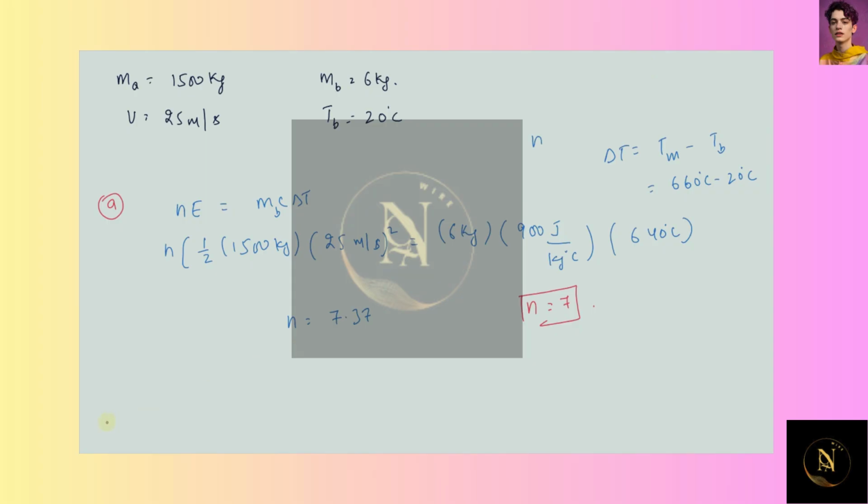Now next we will be solving the B part of the question, and in the B part we have to tell the real scenario of warming of brakes. As the car stops, it transforms part of its kinetic energy into internal energy, and this internal energy increases the temperature of the brake.